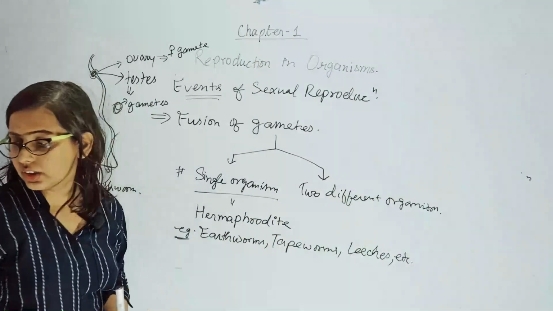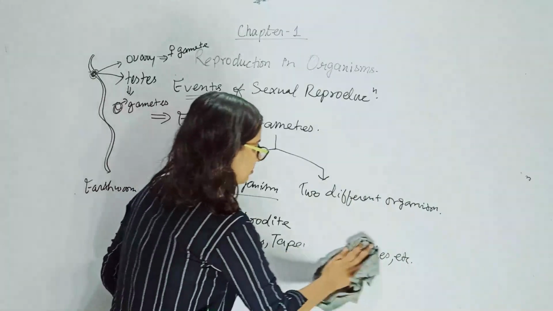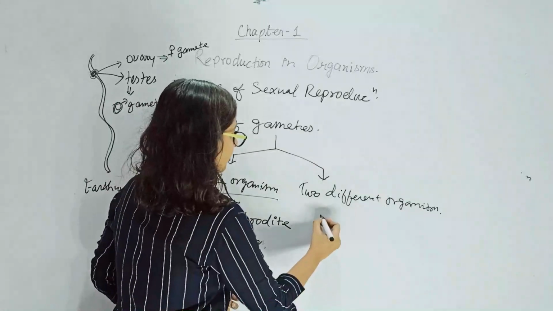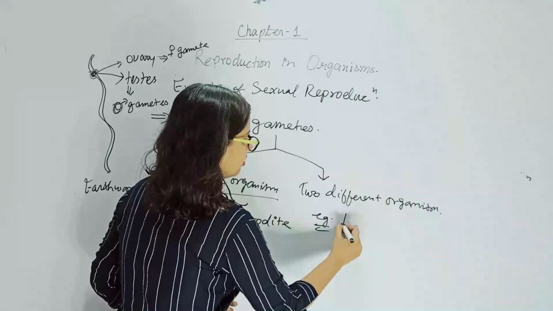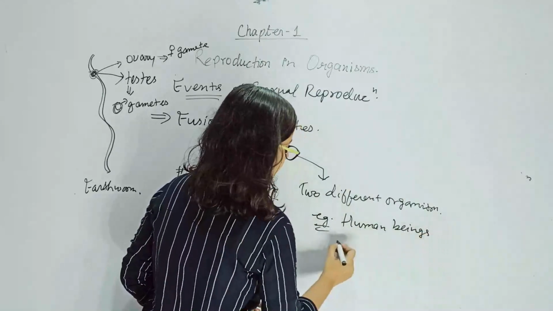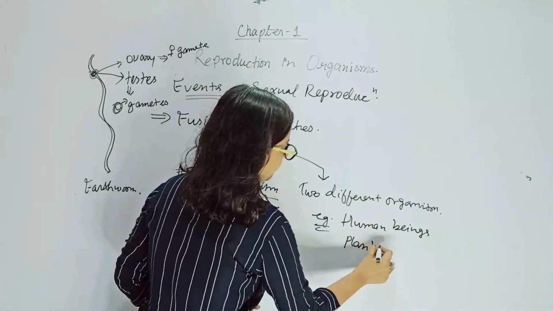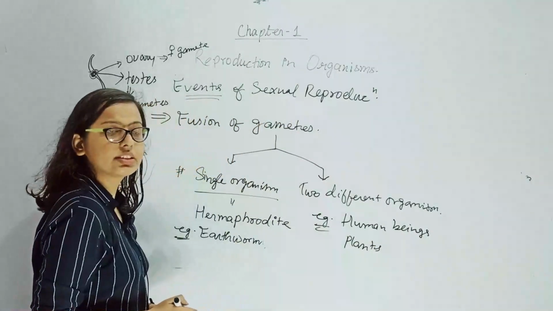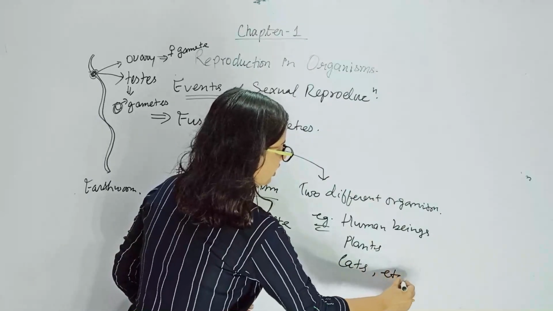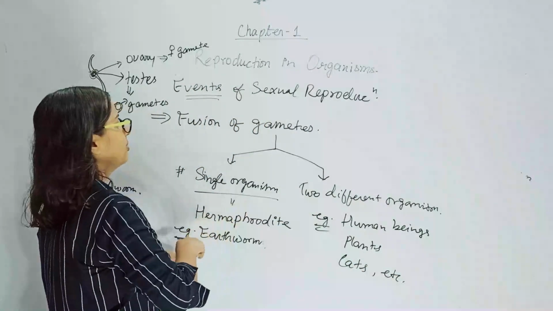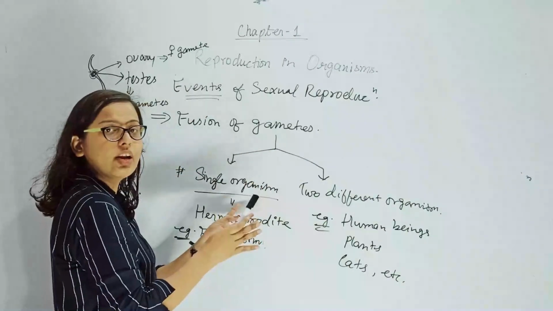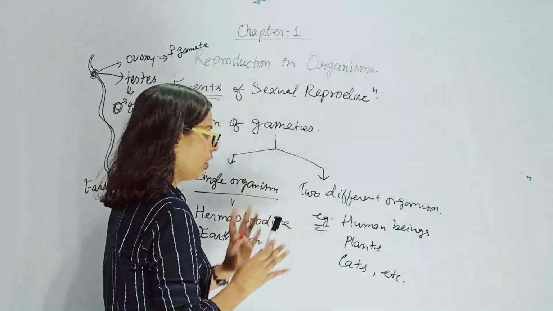And two different organisms, you clearly know this. The gametes from two different organisms. Examples are human beings, plants, cats, etc. The gametes are coming from two different organisms. The male gamete is coming from the male organism, and the female gamete is coming from the female organism.